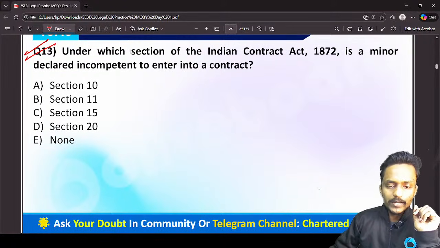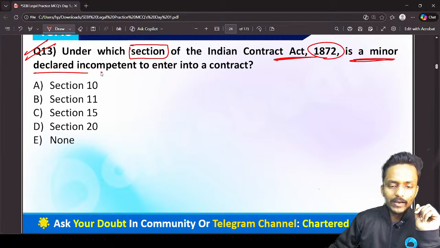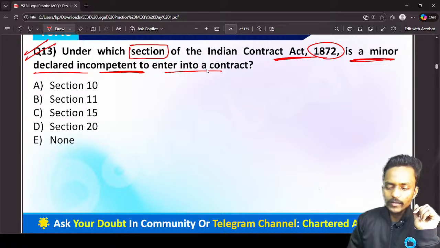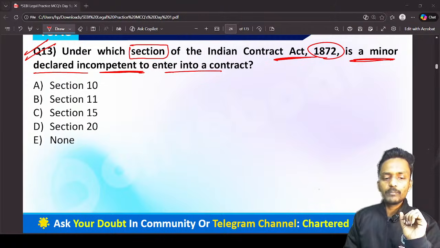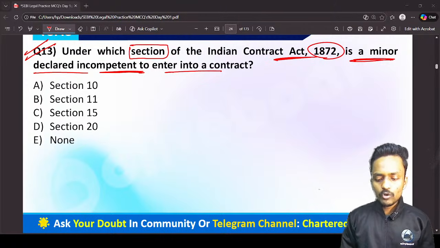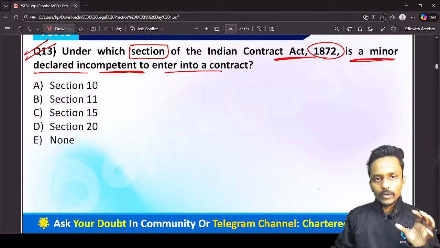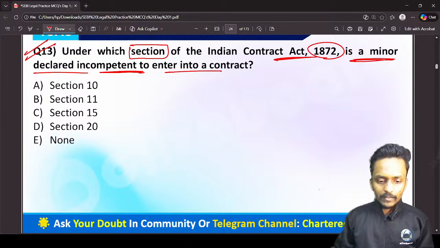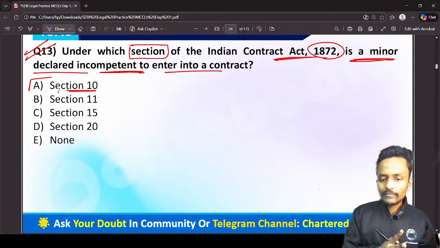Question number 13 is saying, under which section of the Indian Contract Act 1872 is a minor declared an incompetent person to enter into a contract? So can you tell me in the chat box which particular section prescribes that a minor is totally incompetent to enter into a contract? Have you remembered the Indian Contract Act section 10? Yes. Section 10 talks about the essential features needed to make a contract valid.